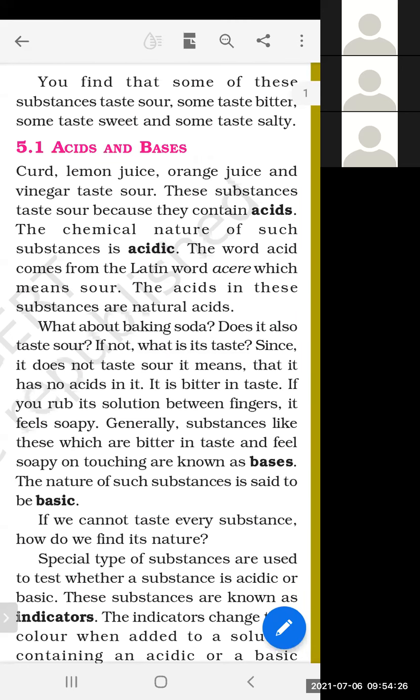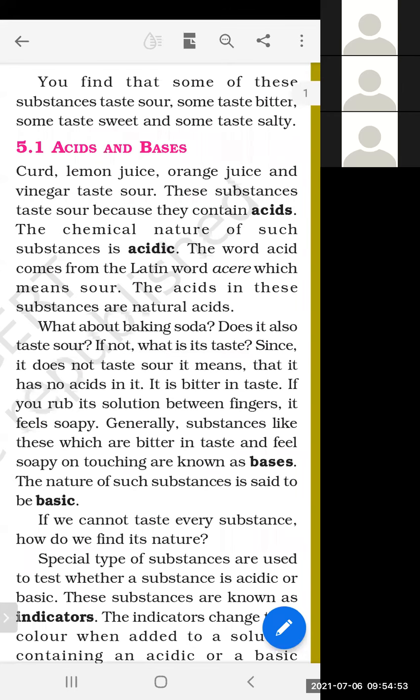When you perform this activity at your home, you have curd, lemon juice, orange juice, tamarind, meaning imli. When you taste these substances, you can identify which substance has a sour taste, which substance has a bitter taste, or which has a sweet taste or salty taste.